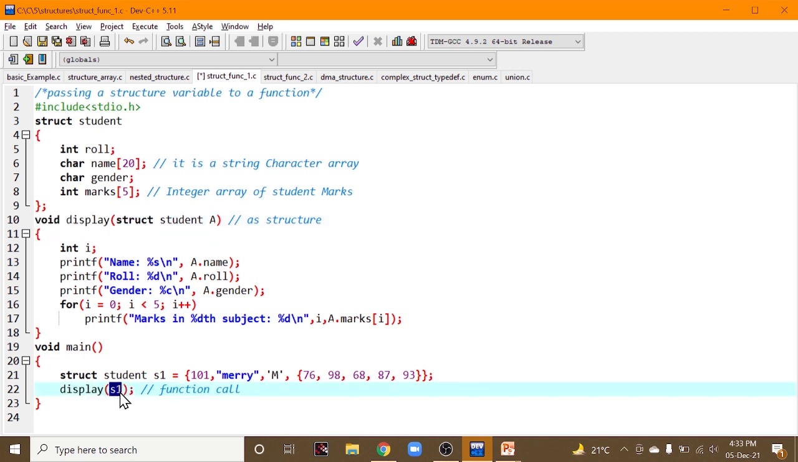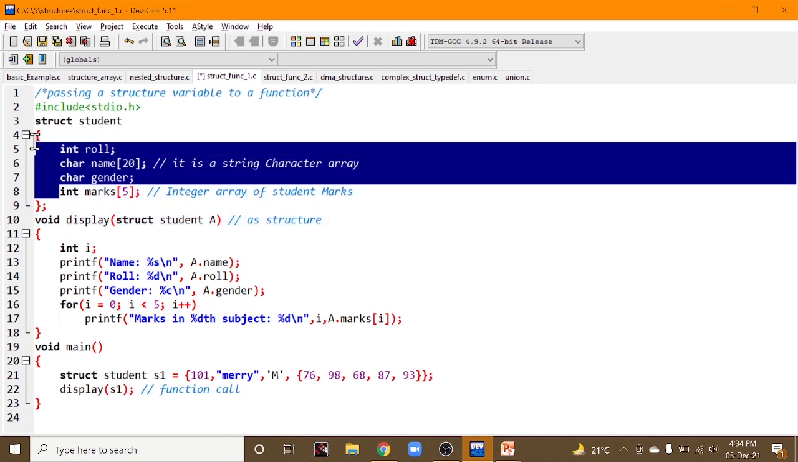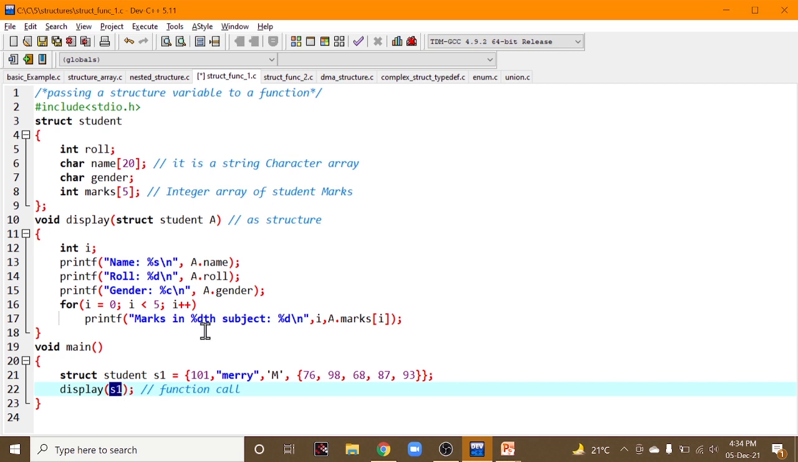So this S1 is what? This S1 is a structure variable, right? Which is a formal argument. So here you have written A. This A comes as an actual argument which is similar to structure variable S1. So you are printing name, role and gender using the dot operator: A dot role, A dot name, A dot gender.